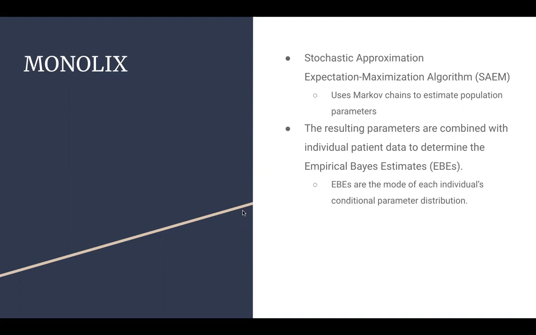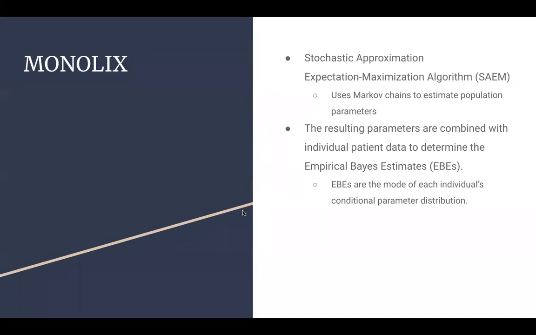After the original SAEM estimation, Monolix combines the resulting population parameter estimates with the individual patient data to determine the empirical Bayes estimates, or EBEs. EBEs are the mode of each individual's conditional parameter distribution. Essentially, they're the most likely values for the individual parameter.